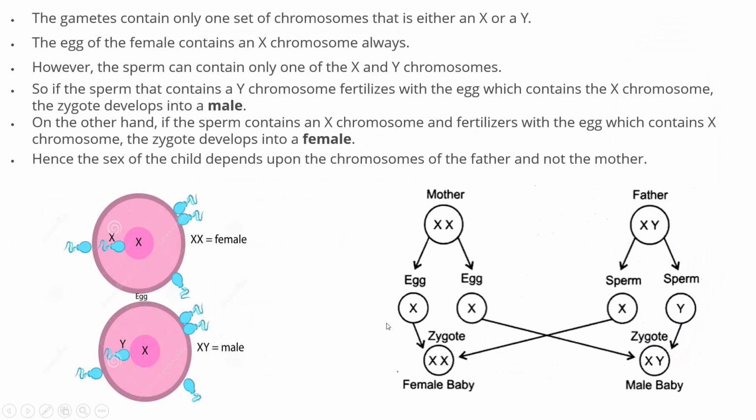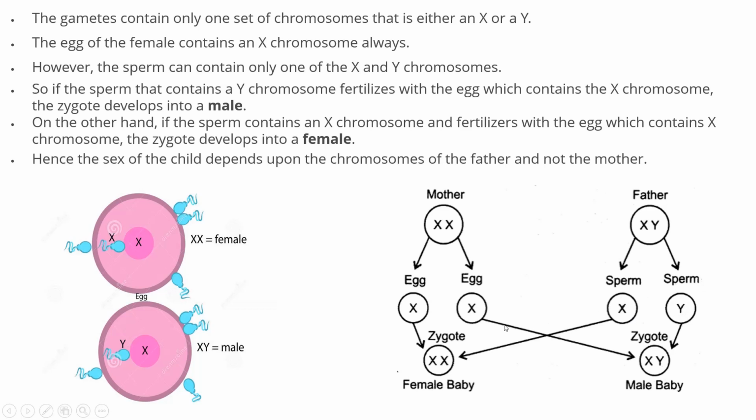Now, when the zygote is formed, the female gamete, the egg, contains only the X chromosome, and as the male has XY, the male gamete, the sperm, contains either one X chromosome or one Y chromosome.